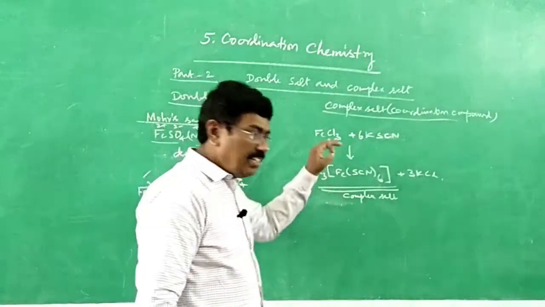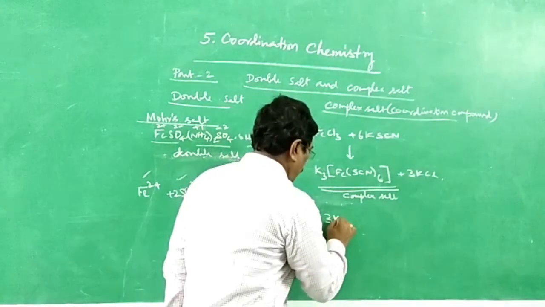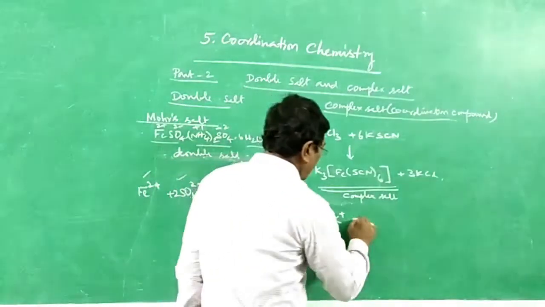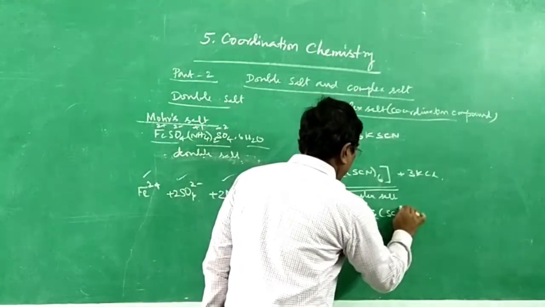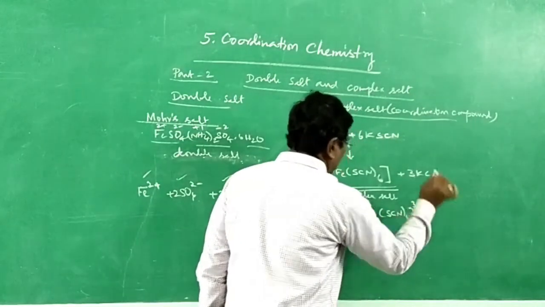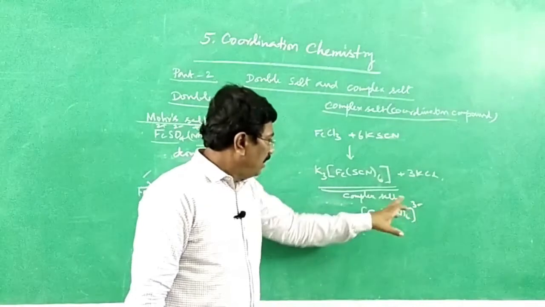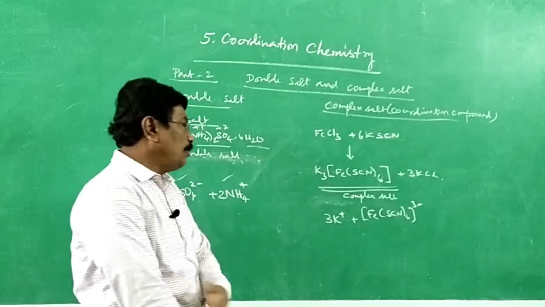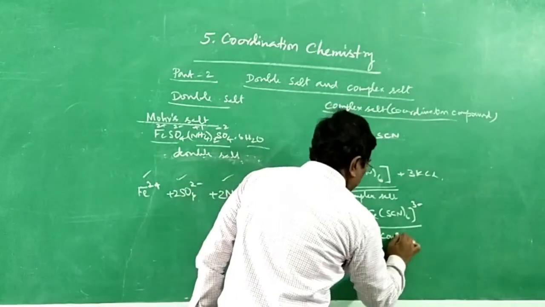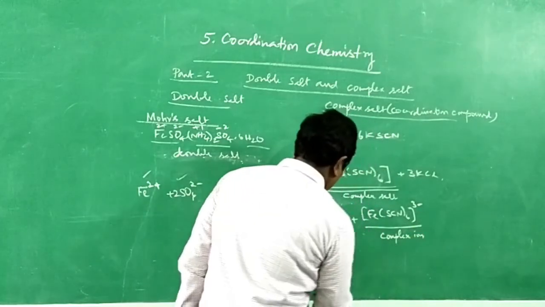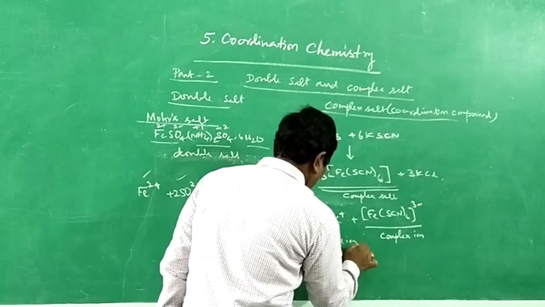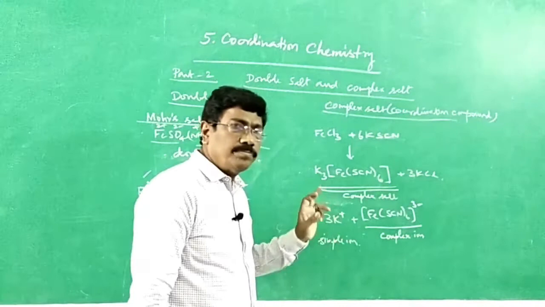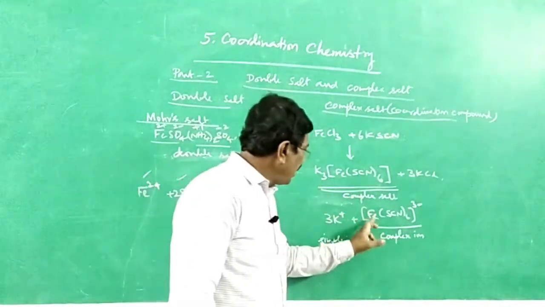Here, in solution, it will give potassium ion, 3 K plus ions, and you will also get the [Fe(SCN)6]3- ion, the ferrithiocyanate ion. It is said to be a complex ion. Why complex? Because in solution, if you do the test, you will be getting a test only for potassium ion. You won't get an answer for ferric ion.